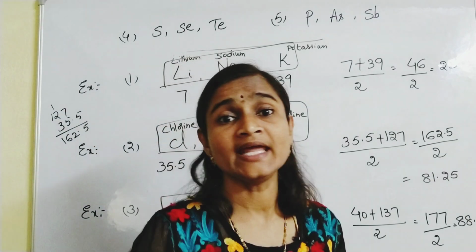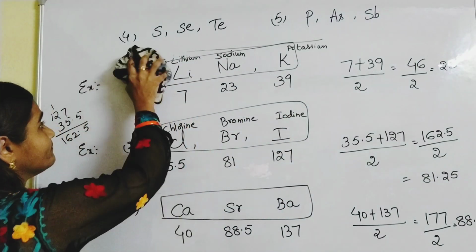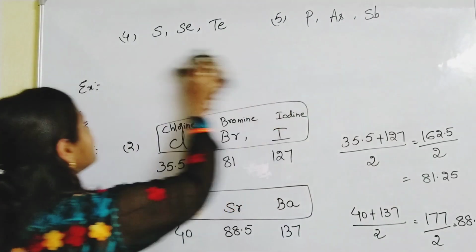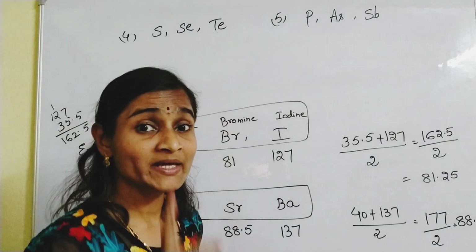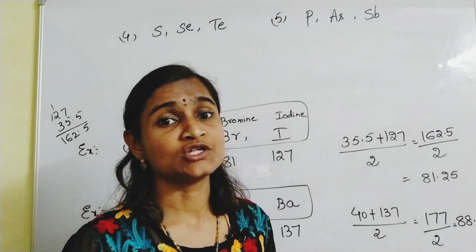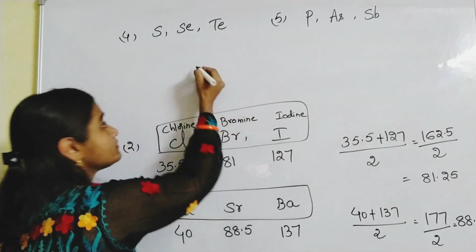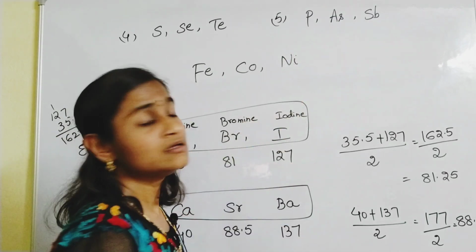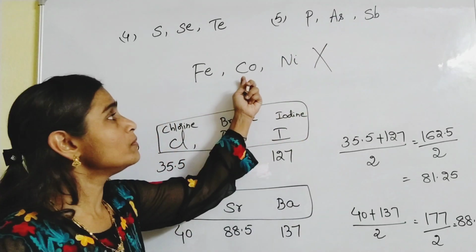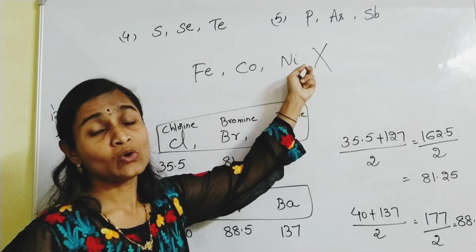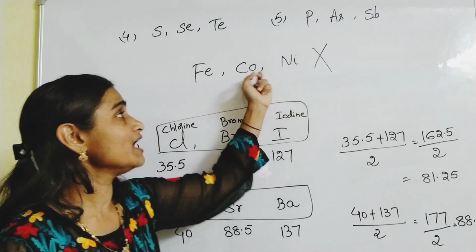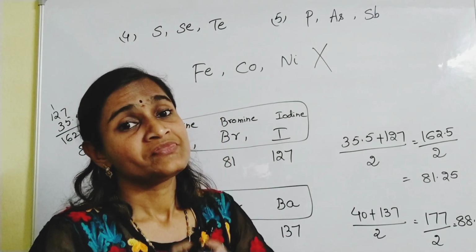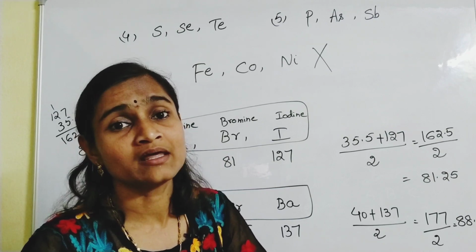Now you can take the example of iron, cobalt, nickel. Iron, cobalt, nickel is not a Dobereiner triad. You will get this as a 2 marks question. Because here cobalt and nickel almost have similar atomic weights, with 0.5 difference: 58.5, 58.9, something like that.